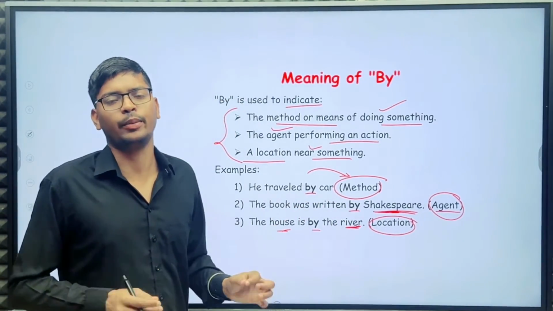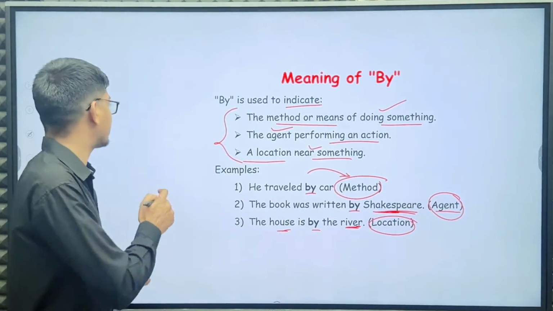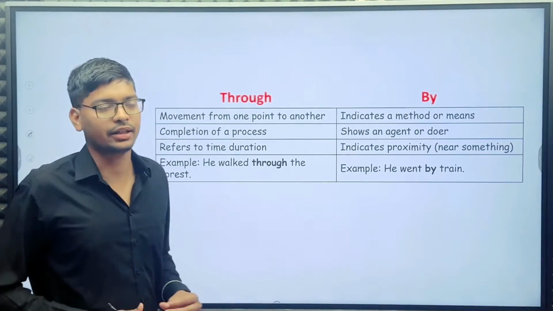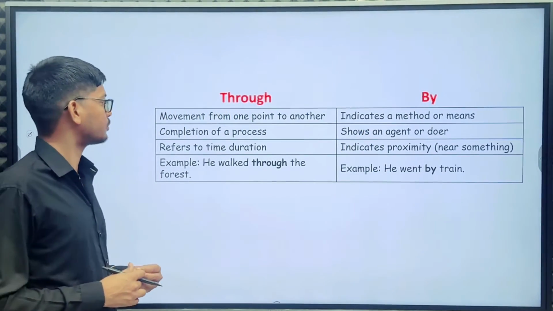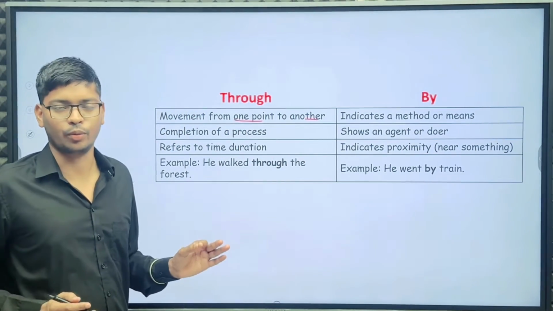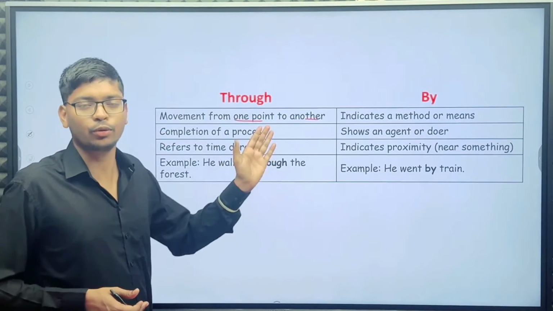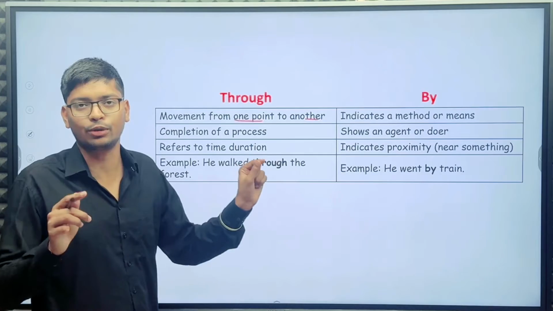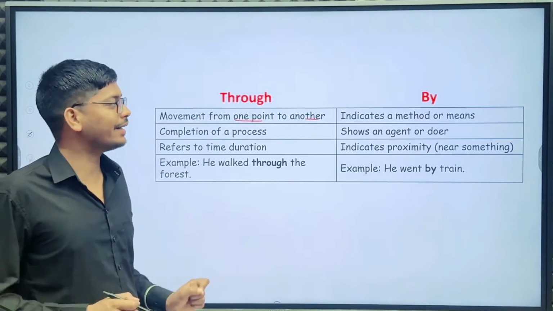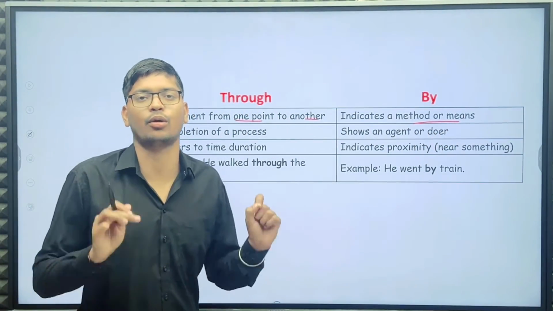So guys, you understand when we use through and by. Okay, but next let's see something different. So through and by is a comparison here. So let's see the difference. Movement from one point to another: when we use through, for movement from one side or one point to another, in that situation you have to use through. But if I talk about by, it indicates a method or means.